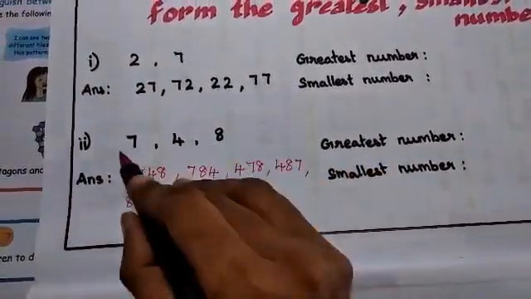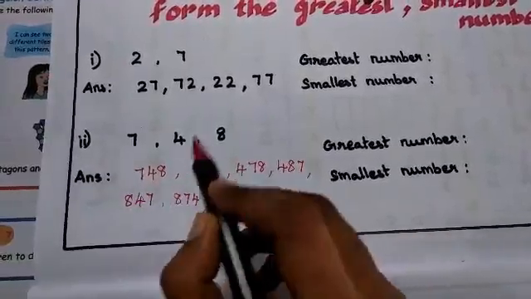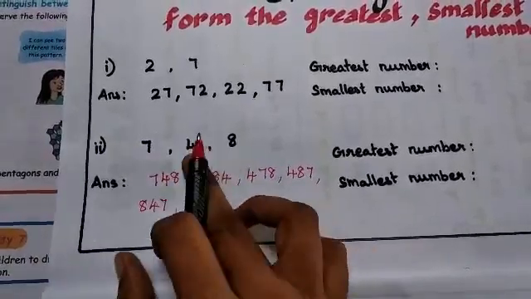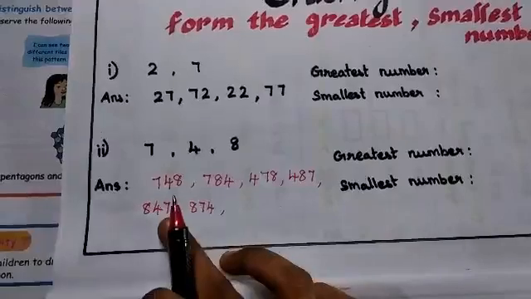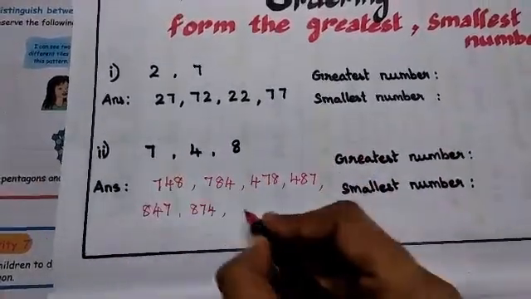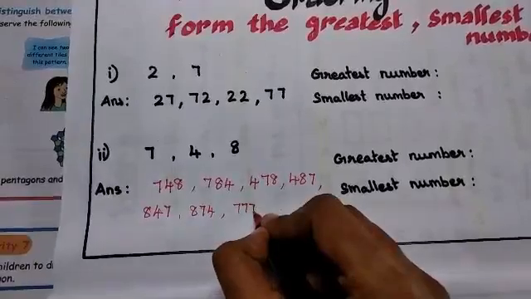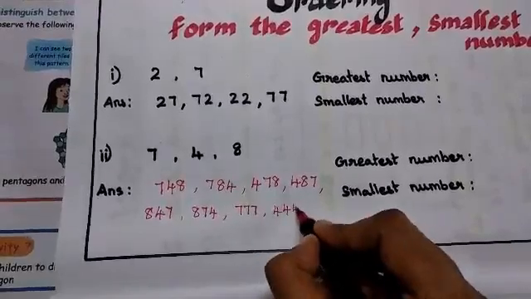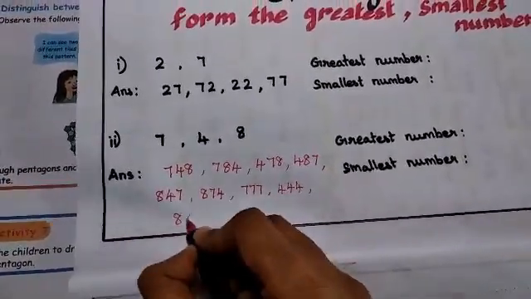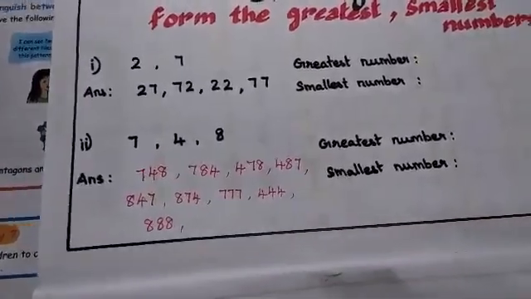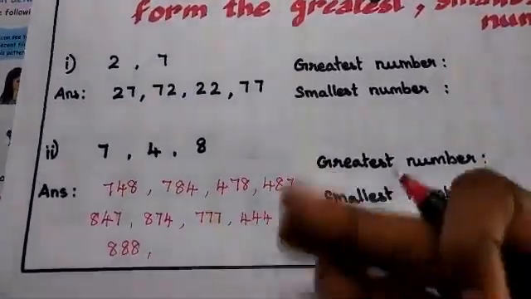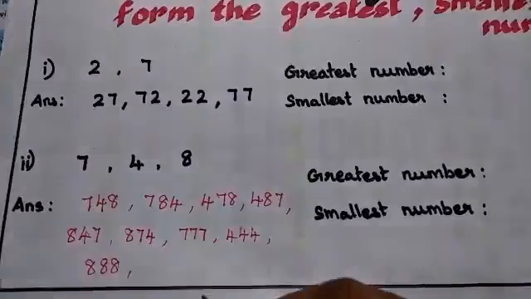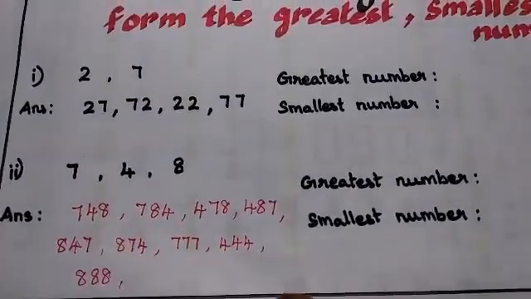Like I have written whatever the possible numbers with these 3 digits, isn't it? 6 numbers we got, each 2, 2, 2. 7 gave 2 numbers, 4, 8. Okay, 2, 4, 6 numbers we got. Now the possible numbers are 777, repeating the same digit. Next, 444. Finally, 888. Understood? Like this you can make a pattern of numbers. So we have written few numbers here. Now we are going to find out which is the greatest number and which is the smallest number.